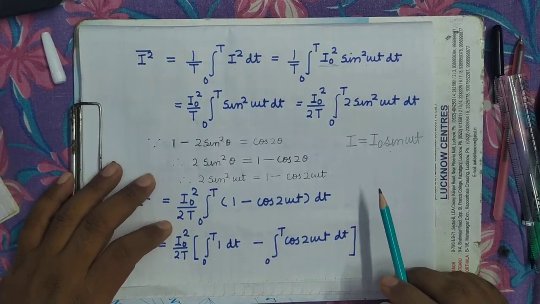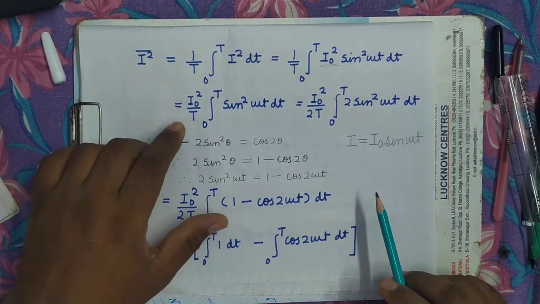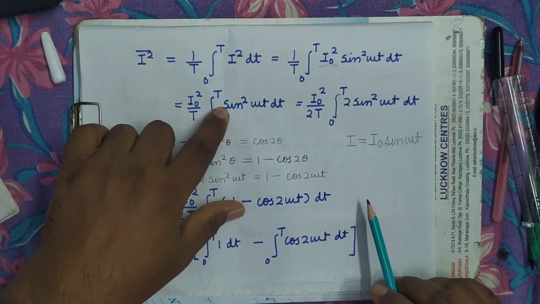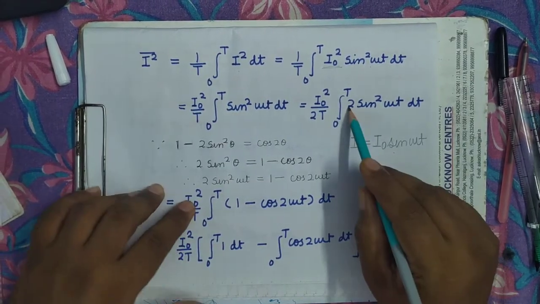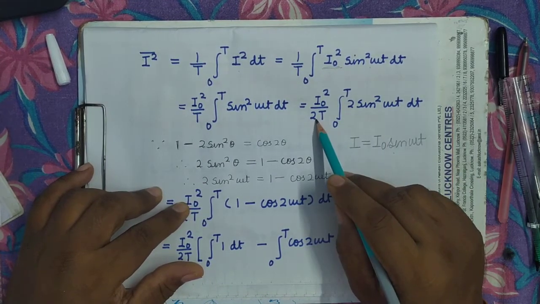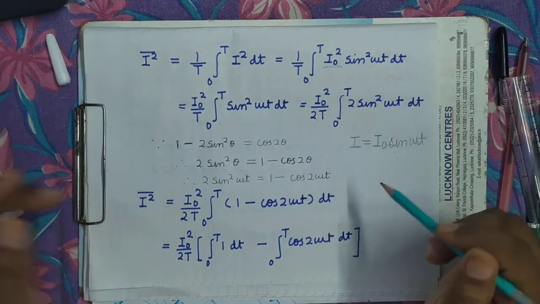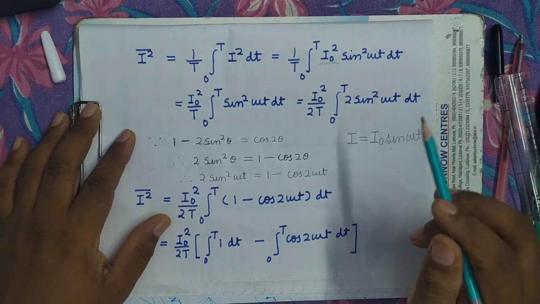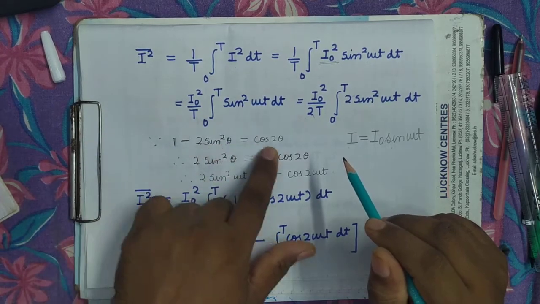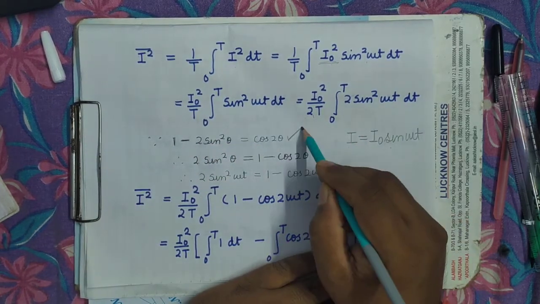Now what will you do? Here we will multiply by 2 in the denominator and the numerator also by 2. So here it will become 2 sin square omega t dt, and here it is 2 into T. 2 and 2 cancel, there will be no change. Now there is one formula in trigonometry: 1 minus 2 sin square theta equals cos 2 theta.